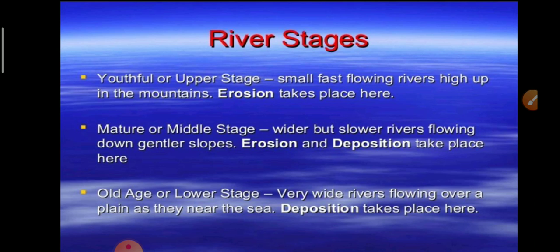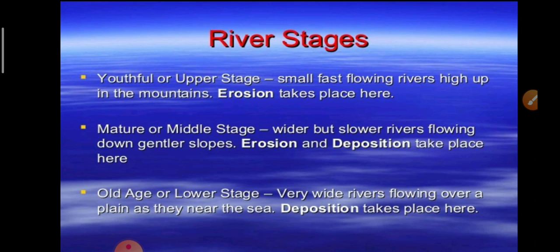In youthful stage, a small fast flowing river high up in the mountains, and erosion takes place here. Mature or middle stage, wider but slower rivers flowing down gentler slopes. Erosion and deposition take place here. And in old stage, very wide rivers flowing over a plain as they near the sea, and deposition takes place here. So there are three stages of river.